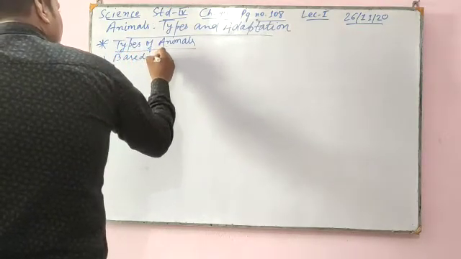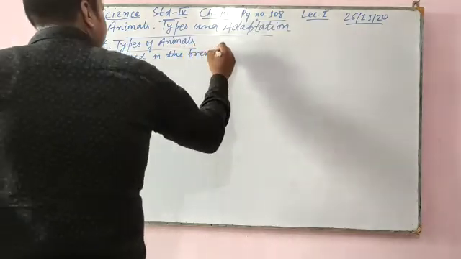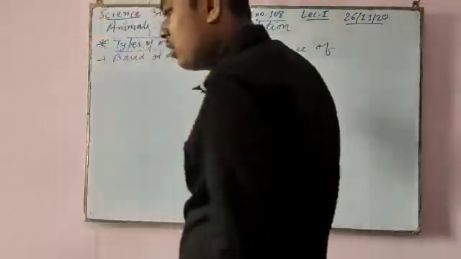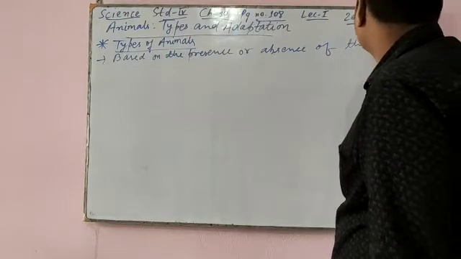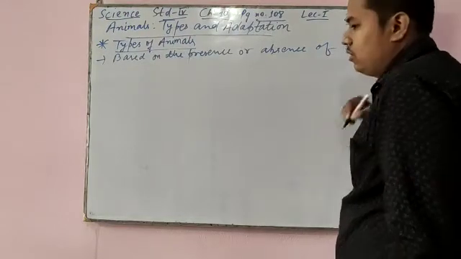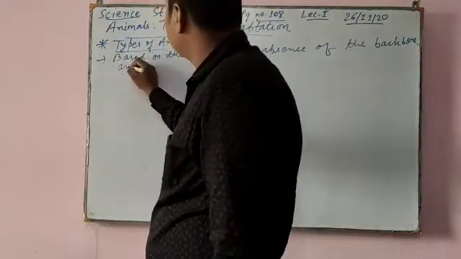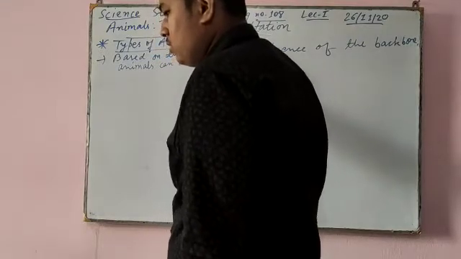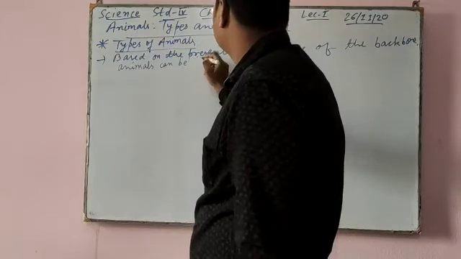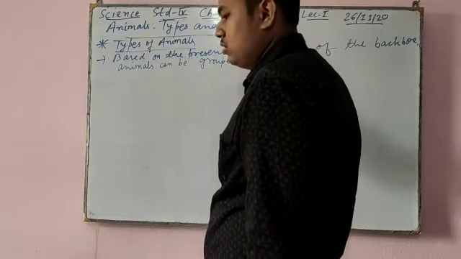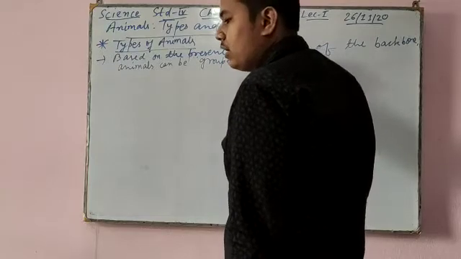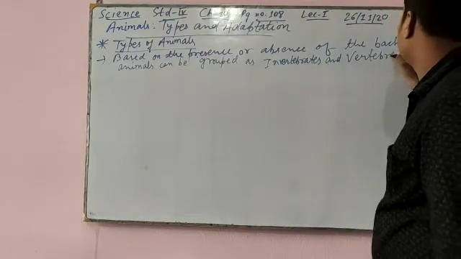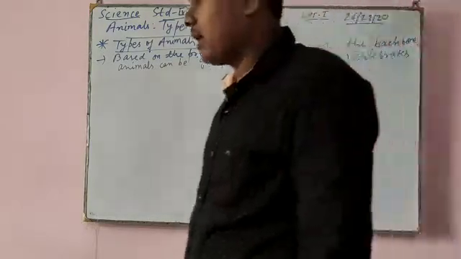Based on the presence or absence of the backbone, animals can be grouped as invertebrates and vertebrates. Now you will ask, what is a backbone?